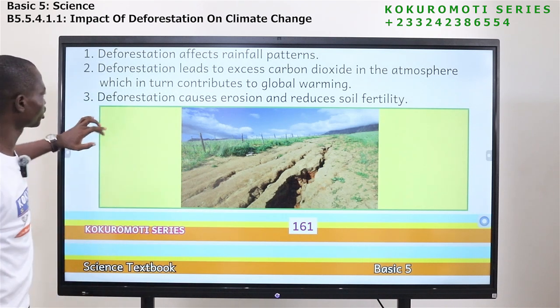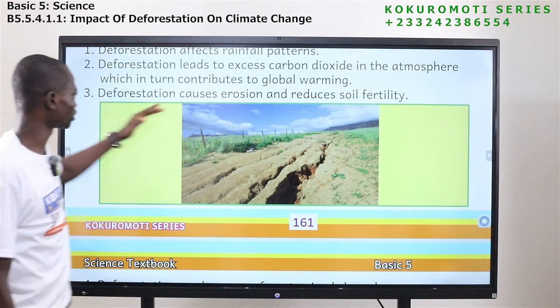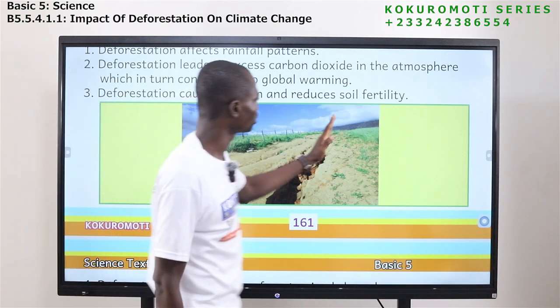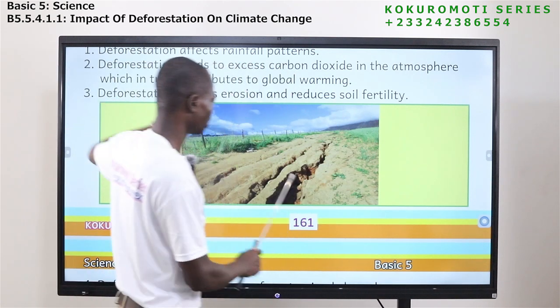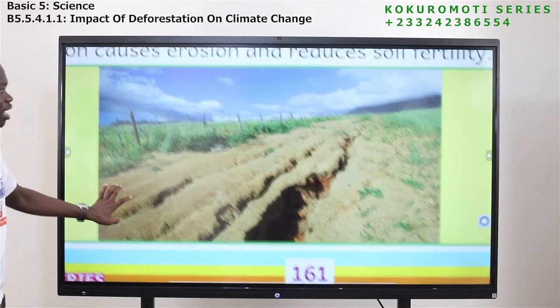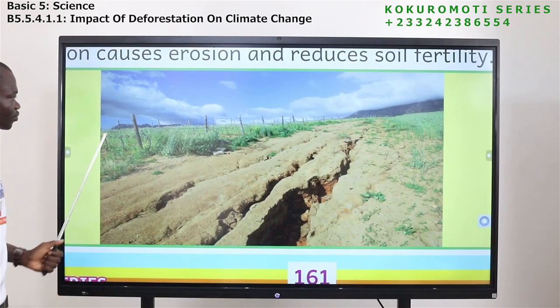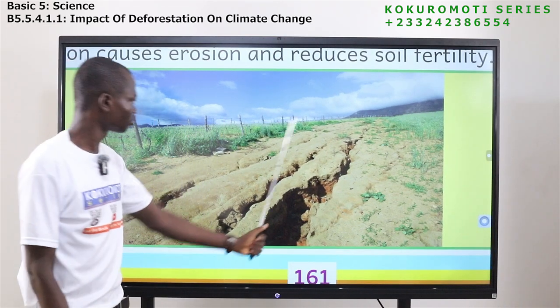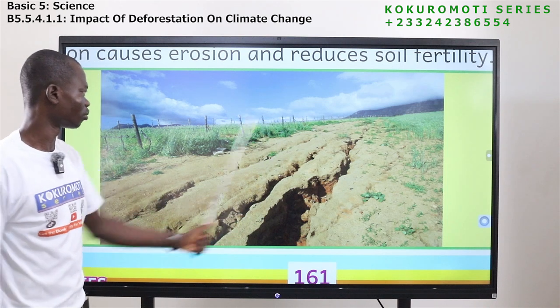Okay. The next one is that deforestation causes erosion and reduces soil fertility. So this is how it looks. What do you see here? You see this side, we have trees or plants here.